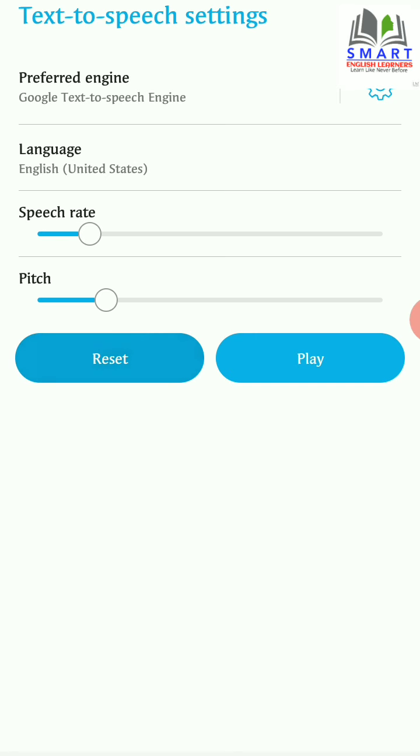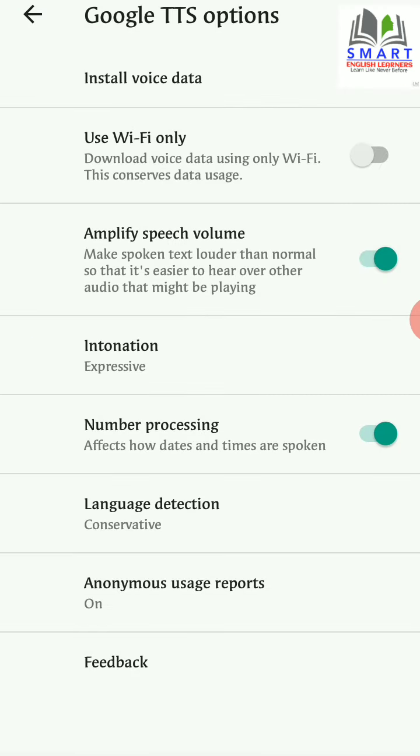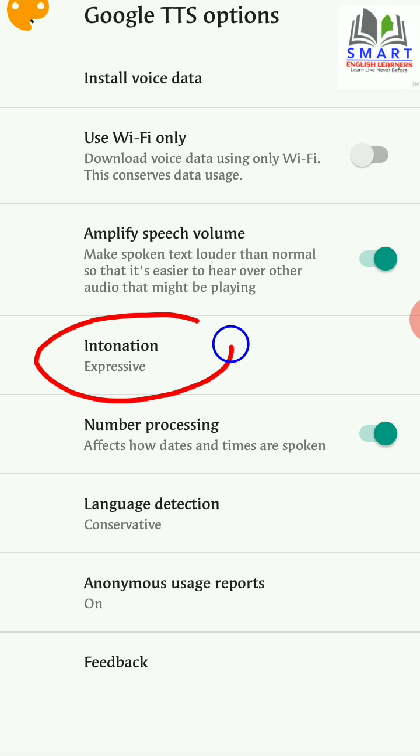If I touch on reset, it will be reset to the original settings. And if I touch on play now, this is an example of speech synthesis in English. You can go to this settings option over here, and the thing I want you to look at is this intonation.